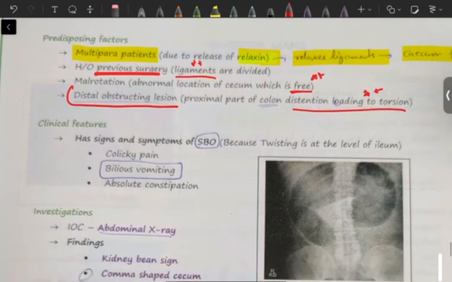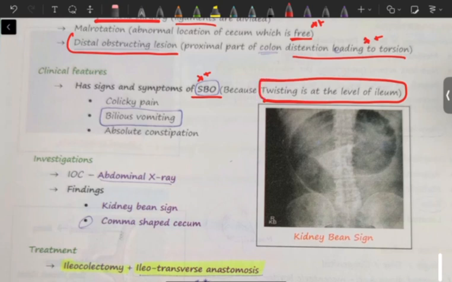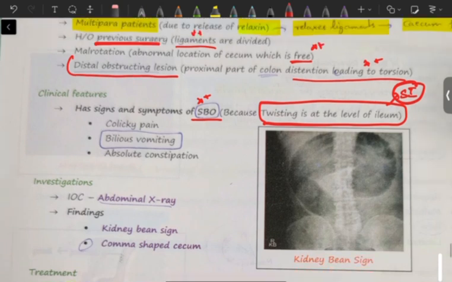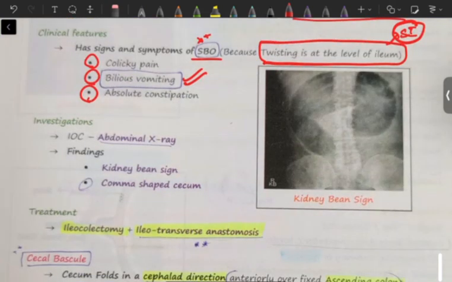Okay. So, what will be the clinical features in case of cecal volvulus? It will have symptoms and signs of small bowel obstruction because twisting is at the level of ileum, and ileum is a part of small intestine. So small bowel obstruction symptoms will be present in case of cecal volvulus. Though it is a part of large intestine, we'll see features of small intestine obstruction. That is colicky abdominal pain and bilious vomiting. By vomiting itself, we can say it is a manifestation of small bowel obstruction, and then there will be absolute constipation.